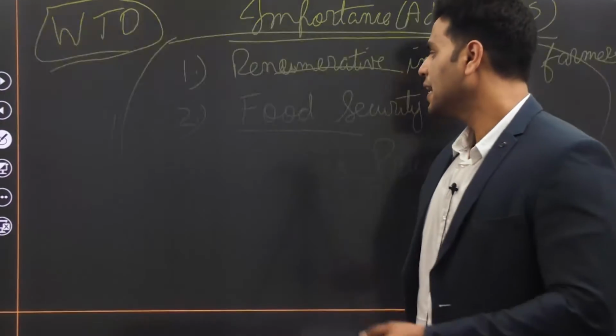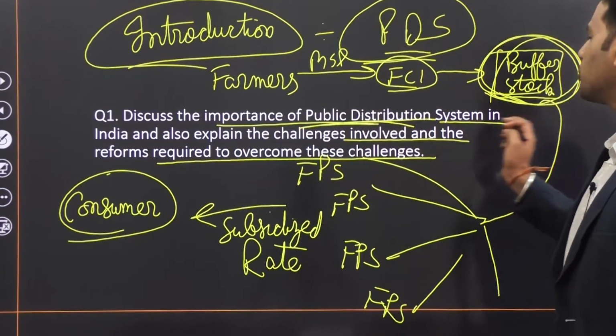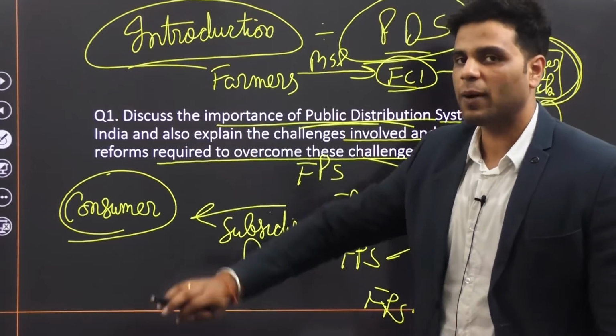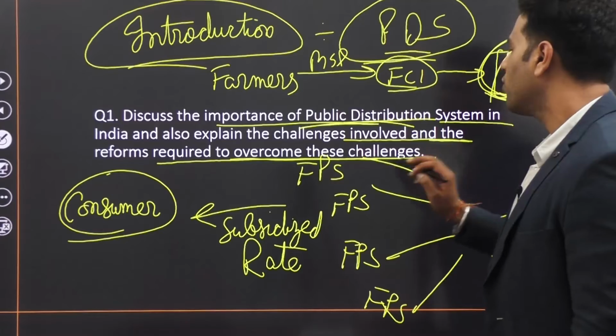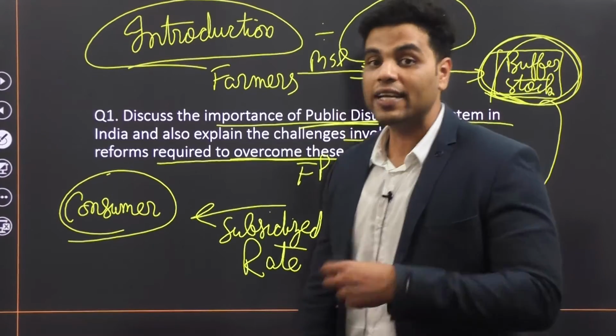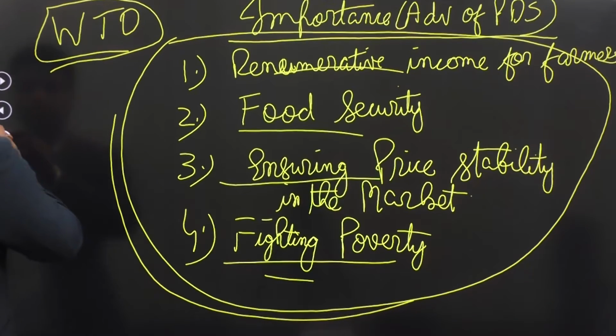All right, makes sense? Now, with this, the first part of your question gets answered. Discuss the importance of the public distribution system in India. Then the next part comes. Also explain the challenges involved and reforms required to overcome these challenges. So let's take a look at the challenges involved in the public distribution system.